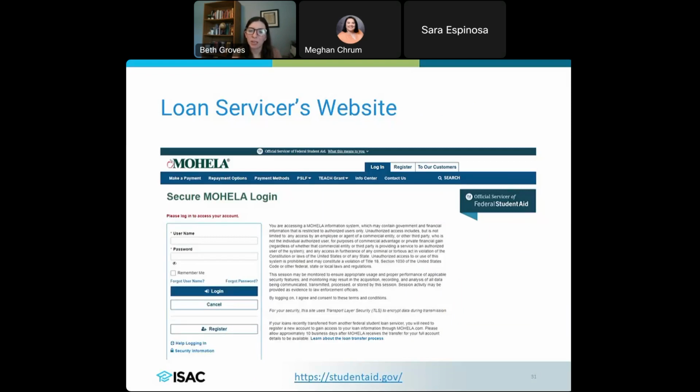They're not on a scam website, because anywhere there's money, there's going to be scams involved as well. It gives them a place to create that account, to log in, but it also has a lot of great information for the borrower to learn about if they have questions about PSLF specifically, about being in repayment as well. It's not just a place to go to pay those loans.